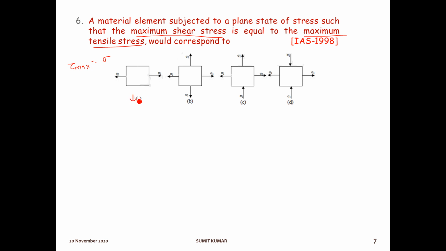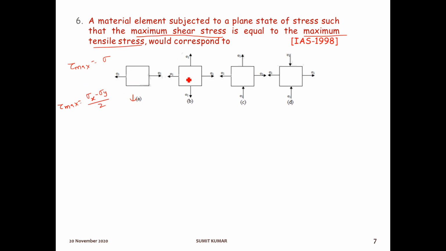So first of all, see the formula for tau max. Tau max equal to what? In the previous formula we have seen tau max, and in the absence of shear stress we can write tau max equal to sigma x minus sigma y by 2. If there is shear stress, then we just add it here: it will be the square plus tau xy square, under root over.